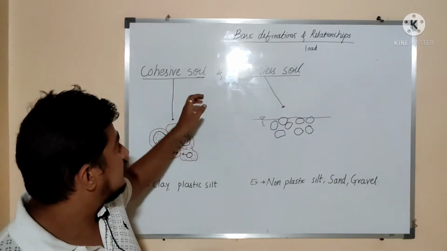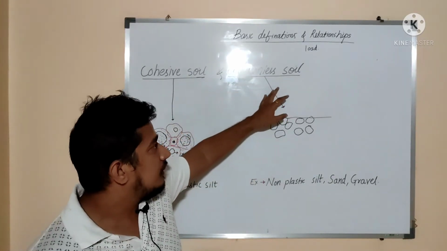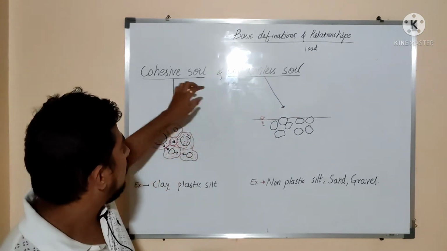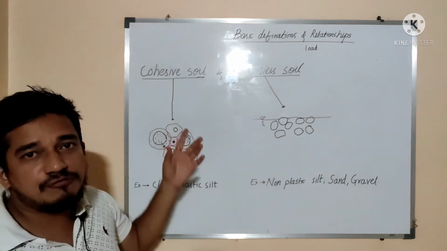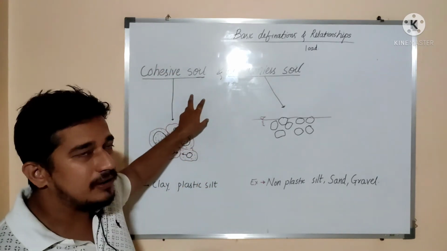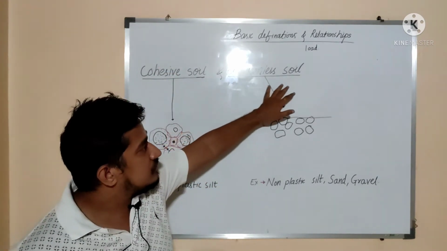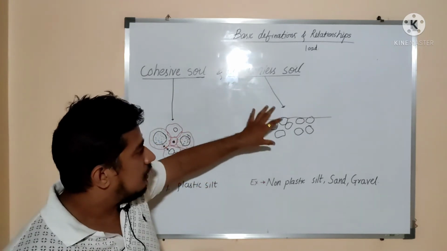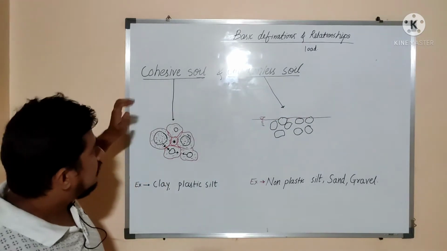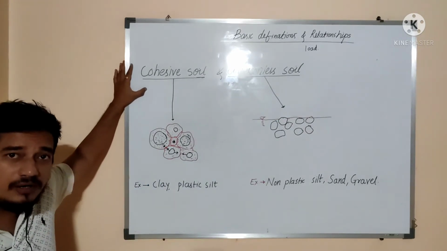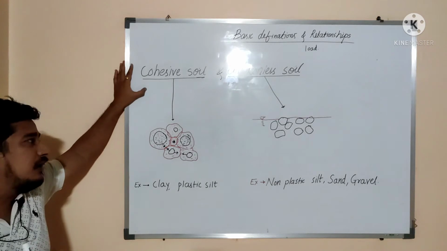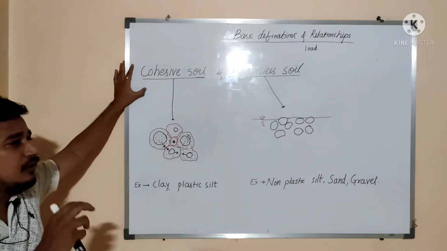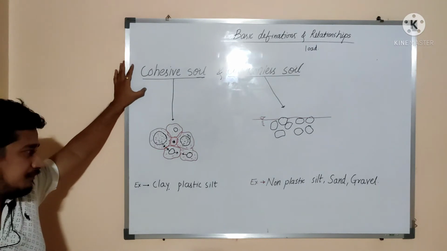Okay, next part is cohesive soil and cohesionless soil. The difference between cohesive soil and cohesionless soil is that in a cohesive soil, there is a force of attraction between the two solid particles, but in a cohesionless soil, there is no force of attraction between the solid particles. The cohesive soil is formed because of the chemical decomposition of rocks, and because of that decomposition, new minerals are formed.